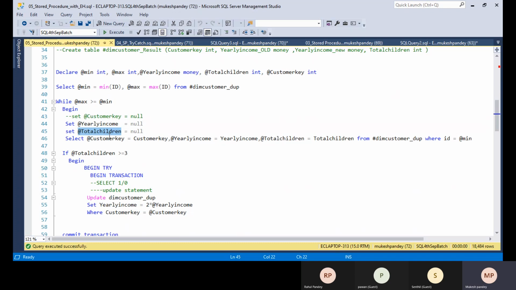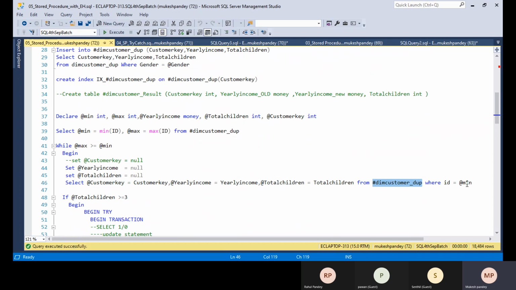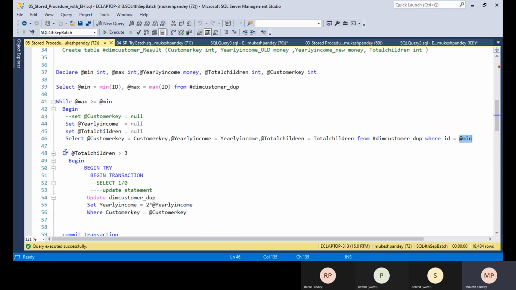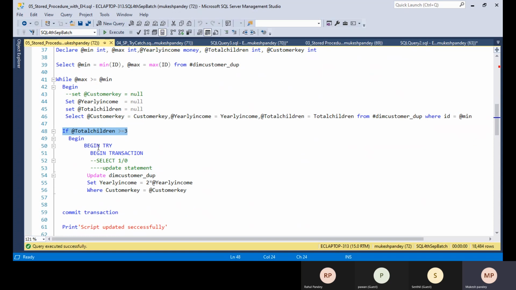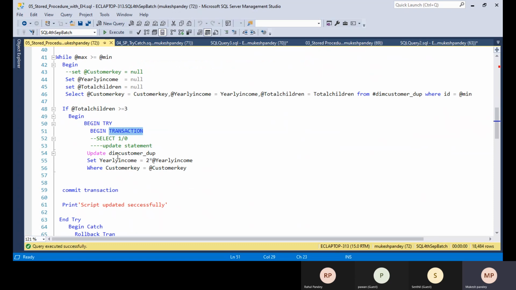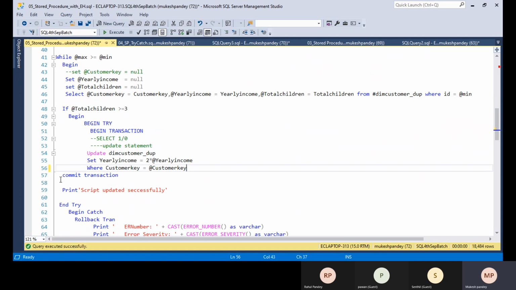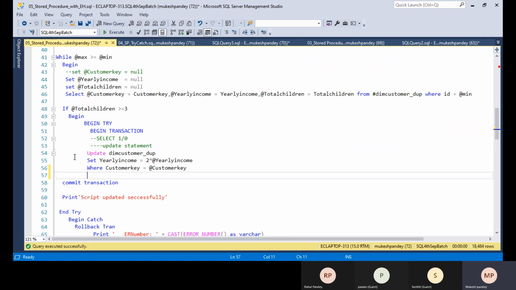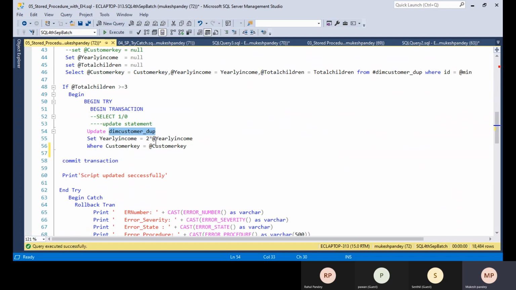Okay, and the next step is I'm taking the customer key, yearly income and total children from the temp table which was created above, where id is equal to minimum. If total children is greater than or equal to 3 only, then I use begin try and begin transaction. I'm using begin transaction because we need to use commit transaction. So I put the update statement here, updating the dim customer dupe table for customers having 3 or more children, to double the yearly income.